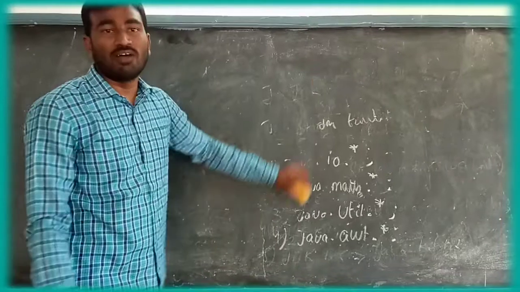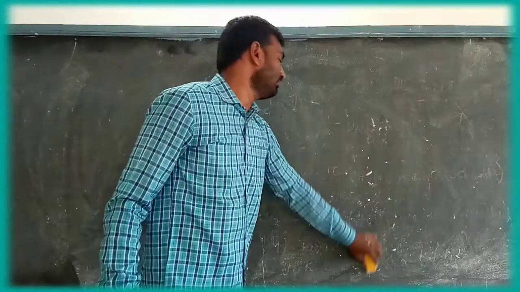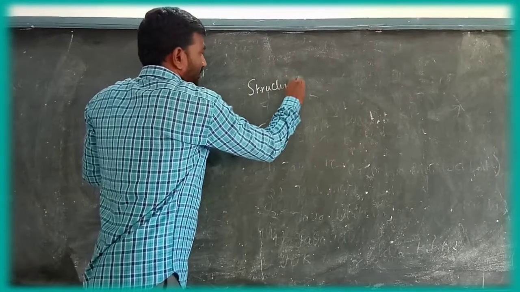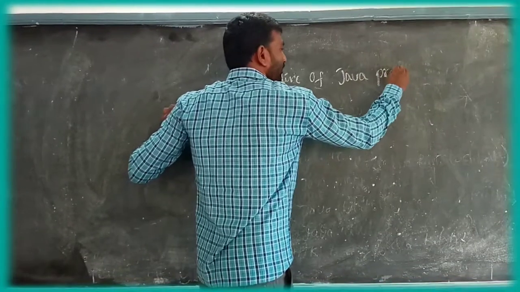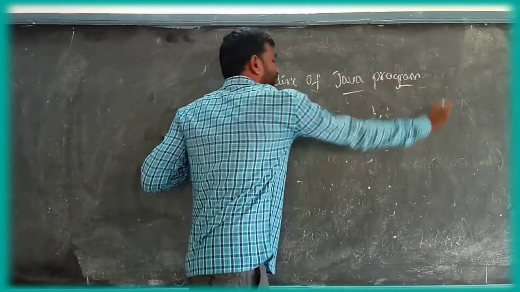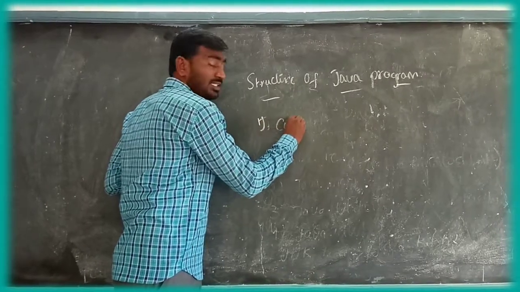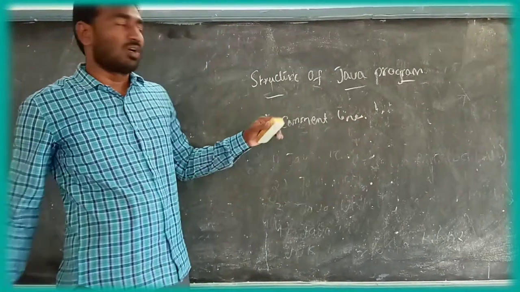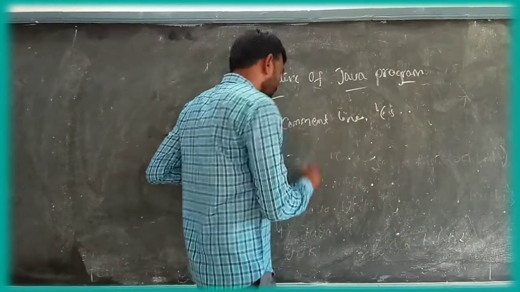Next, the structure of a Java program. First is the comment line. This comment line is optional.